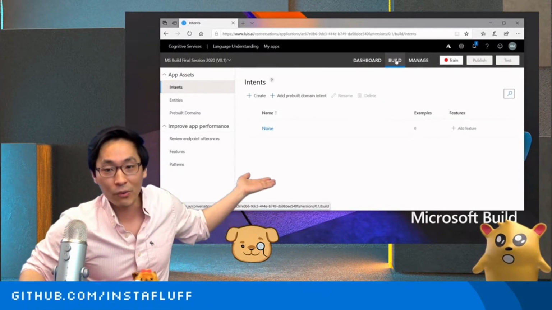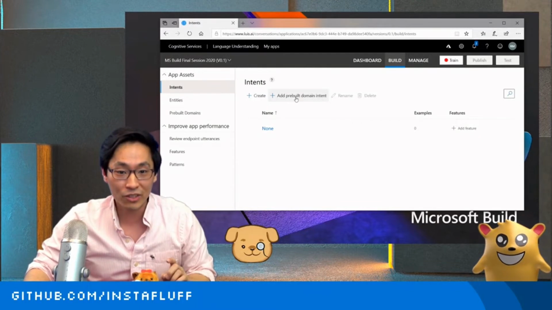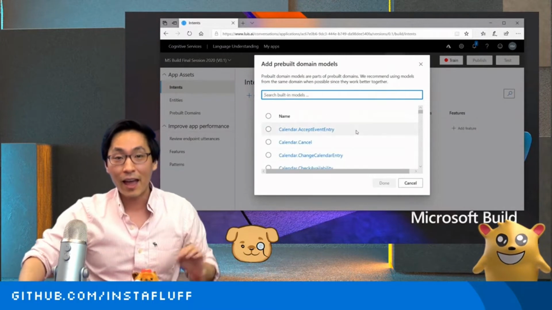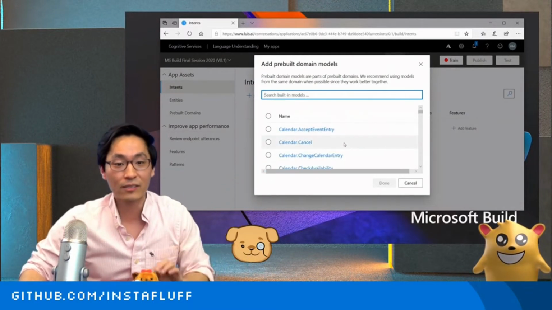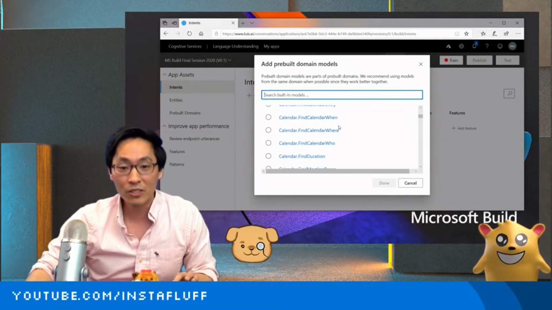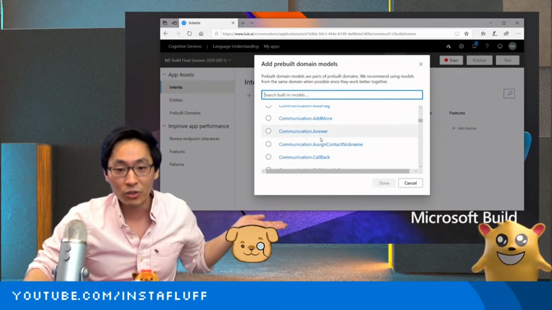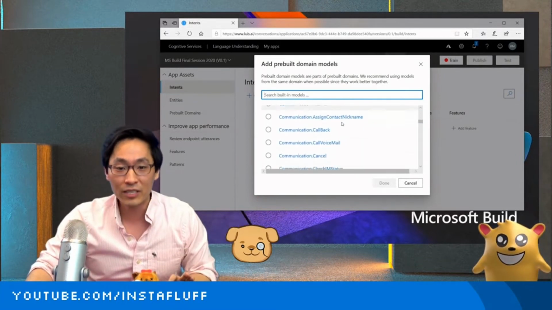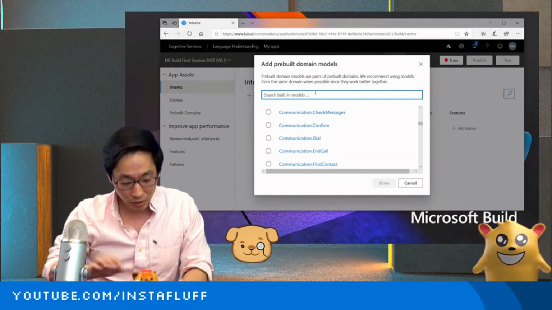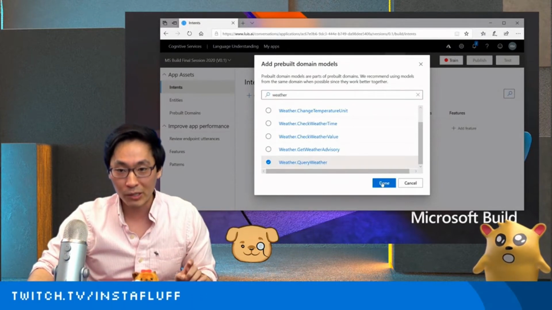So all we have to do is, we're already in this build tab. To make our weather app and get started, we're going to add a pre-built domain intent. What's cool about this is in LUIS, there's a whole bunch of pre-built actions that help you recognize a bunch of different things already, like calendar, time remaining, or answering a call. If you want to recognize when someone's wanting to cancel a call or call voicemail, you can. And what we're looking for is weather. So we want to ask about weather, query weather.